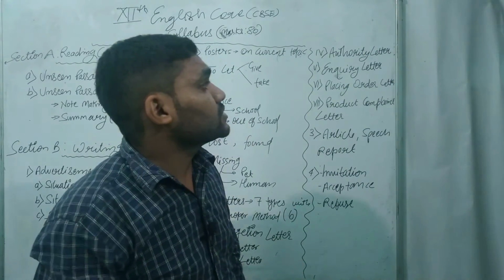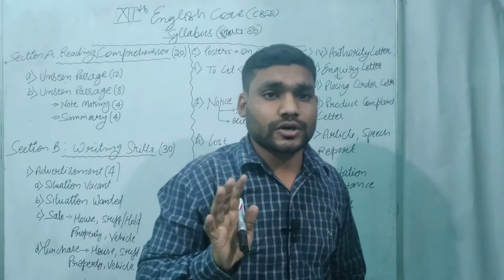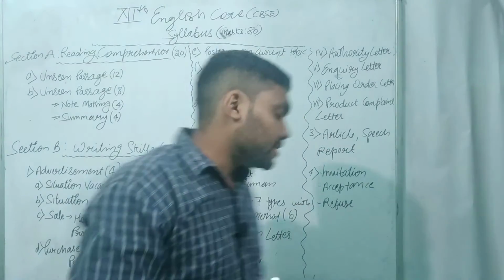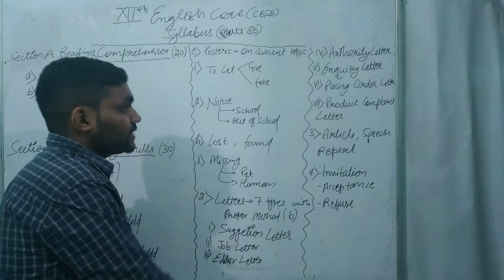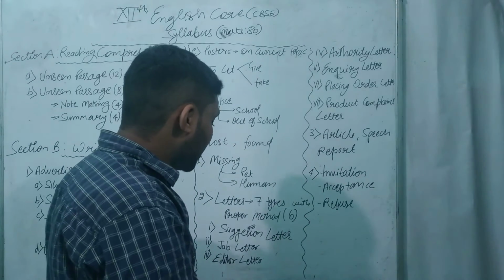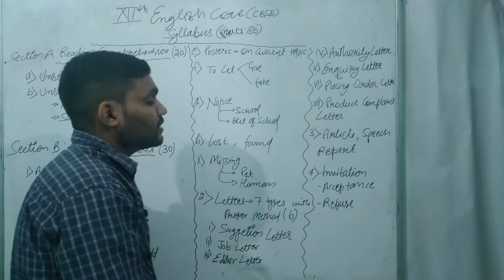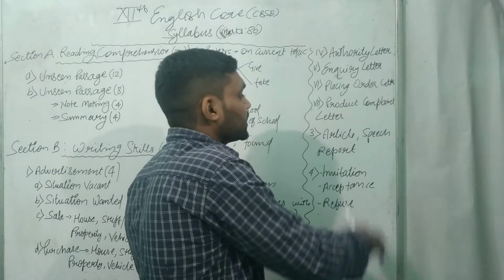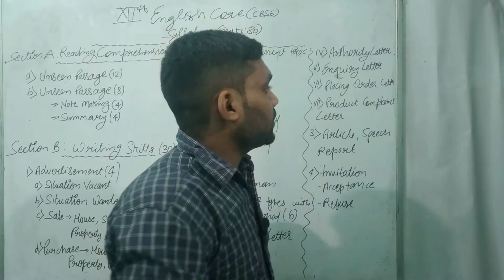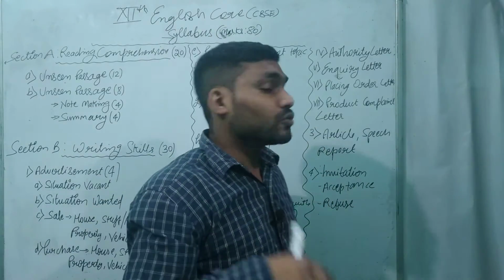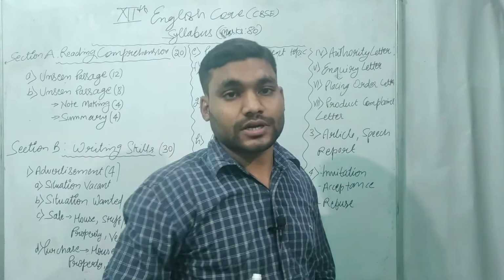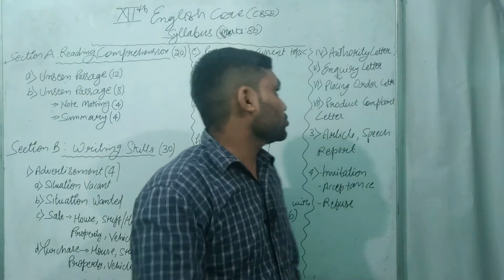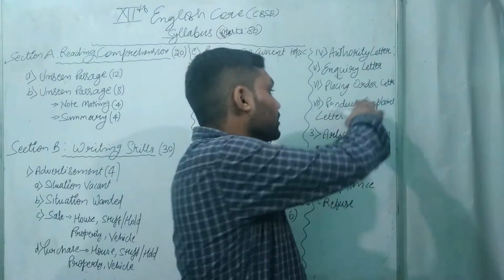And the water department is not concerned about you. Then how you have to file a complaint against that department, then you go with the editor letter. And how you have to go with it, how you have to write it, we learn all these things. And placing order letter, inquiry letter, product letter. Suppose you are going to give an order to a particular company to buy 1000 cell phones. So how you have to place that order, we will learn here.